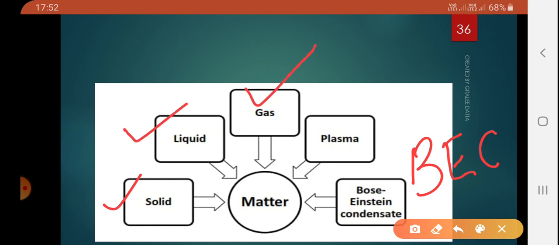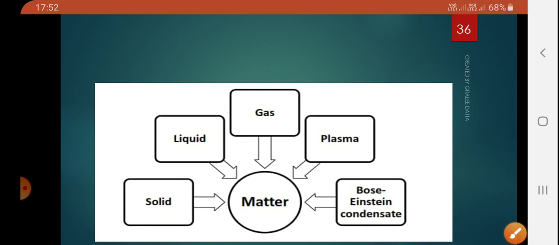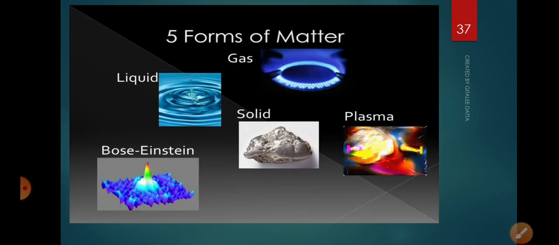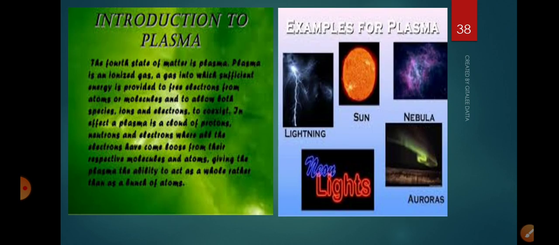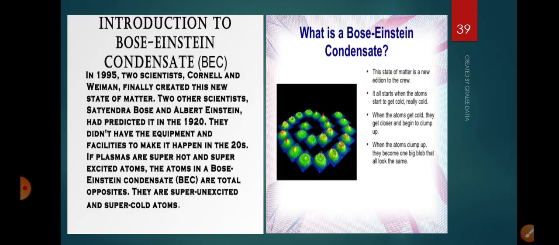We have discussed solids, liquids and gases. We know their comparative properties, and you are in a position to easily distinguish between solid, liquid and gas. Now we will discuss today the fourth state, that is plasma, and the fifth state, that is Bose-Einstein condensate. Here in the slide also you can see, just have an idea: the picture of the solid, the picture of liquid, and gas, which you all have seen. Now your query is about the fourth and the fifth, plasma and Bose-Einstein condensate. So what is plasma?